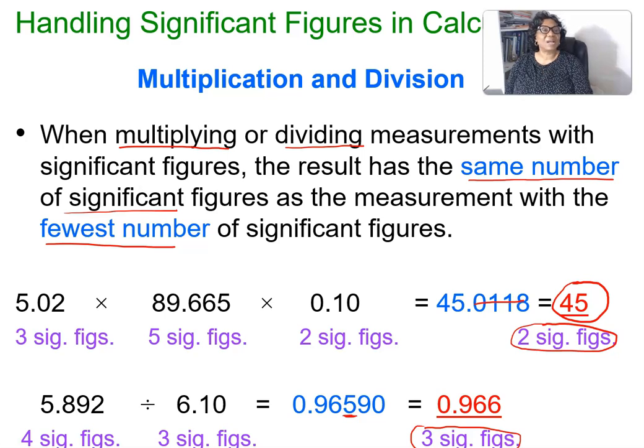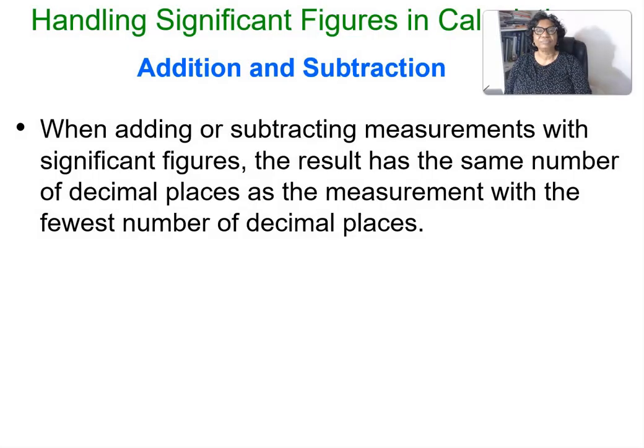Now let's look at addition and subtraction. When adding or subtracting measurements with significant figures, the result should have the same number of decimal places as the measurement with the fewest decimal places.